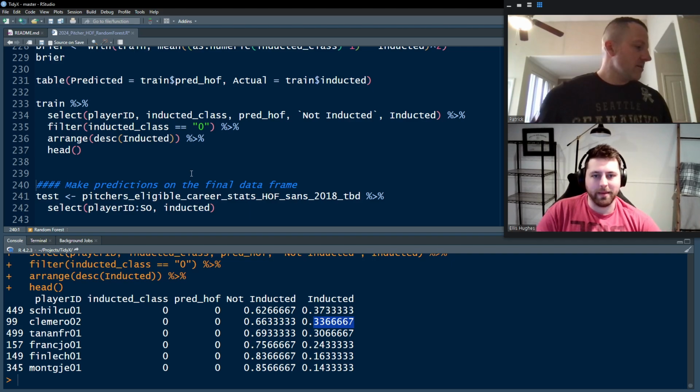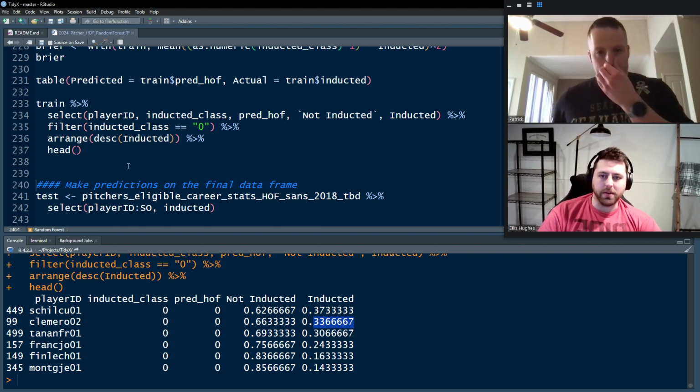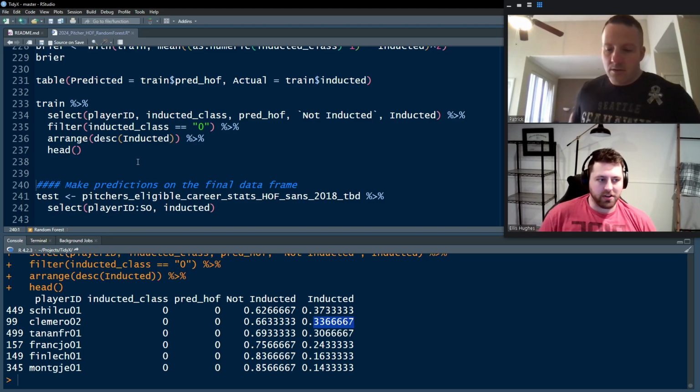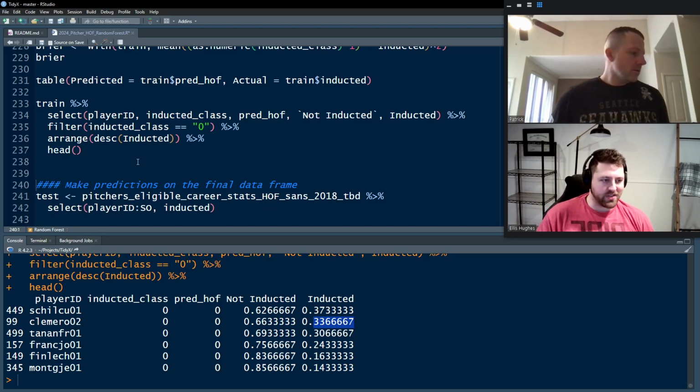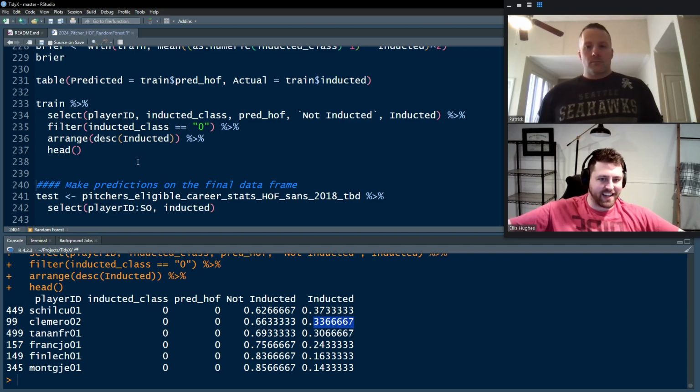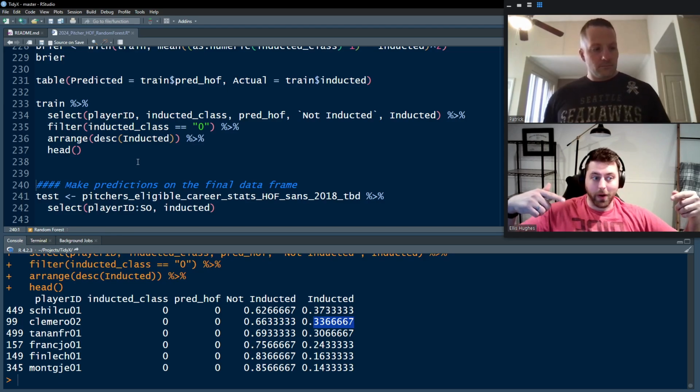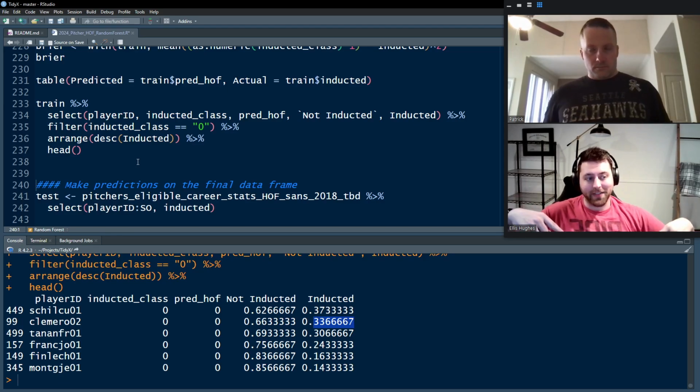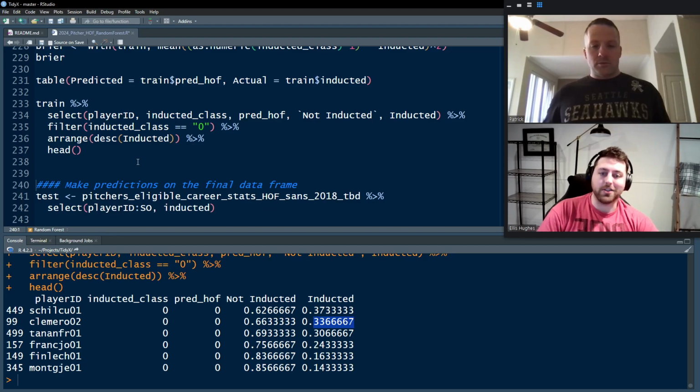Thinking about this more, but cool. So now we've seen how it performed on our training data set, but we already knew the answers there, right? It's the training set. How does it perform against the people that we don't know about, or are still waiting to find out if they get in, whether our model thinks they should get in?